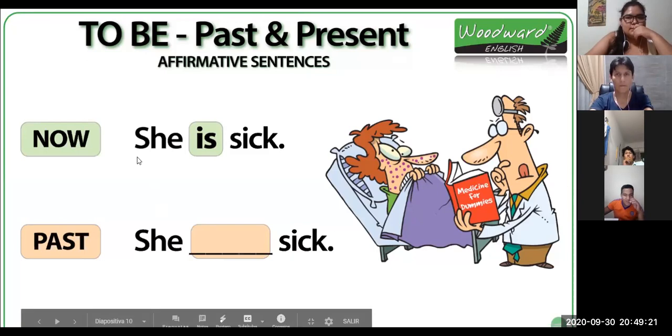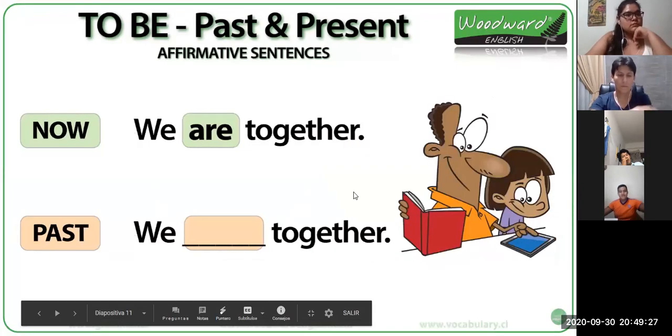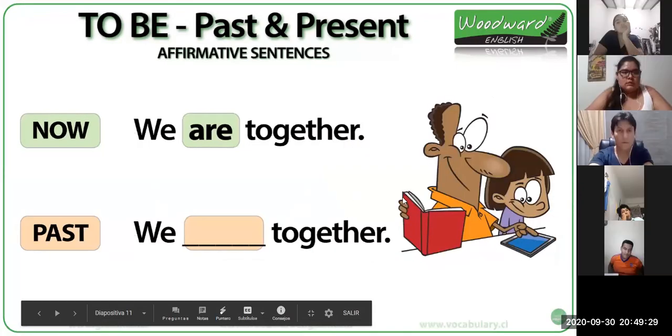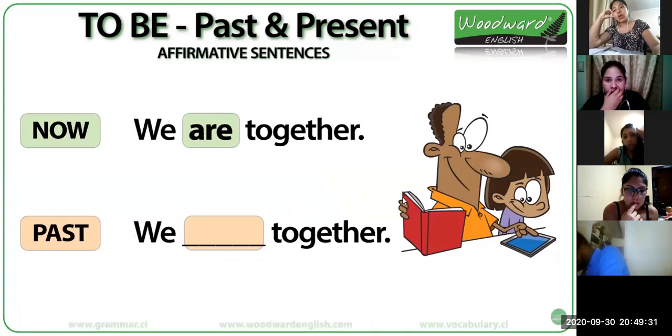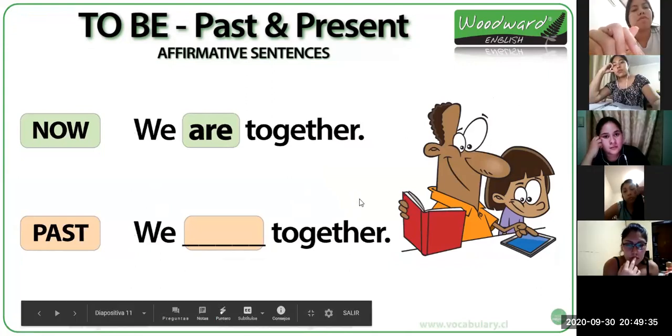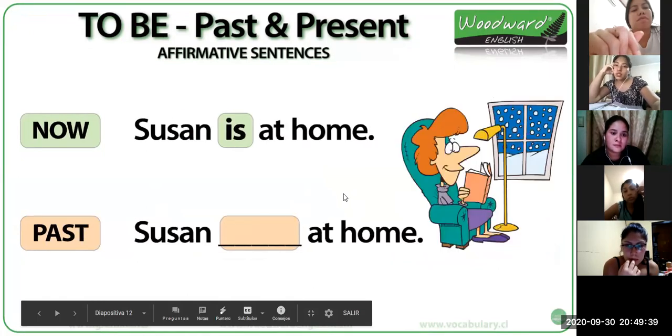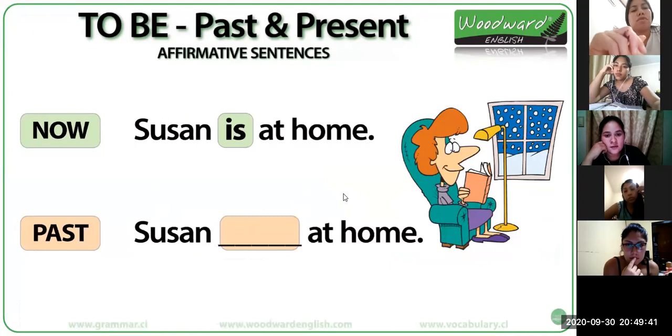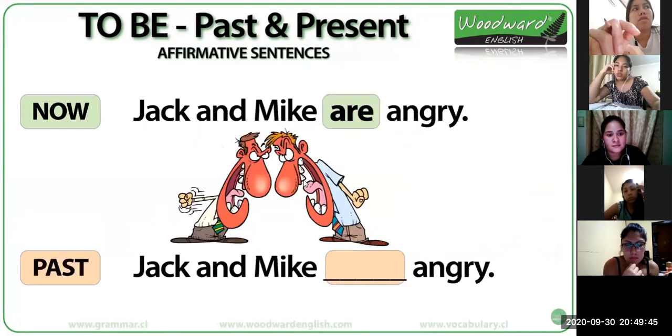How can you... Yes, she was sick, right? Roberto, we are together. We were together. Brenda, Susan is at home. Susan was at home. Very good.